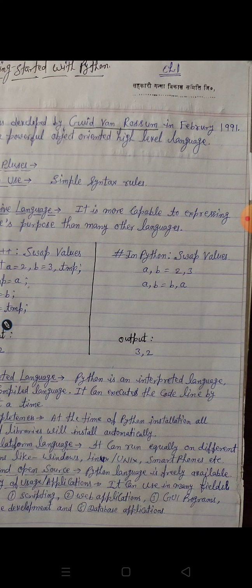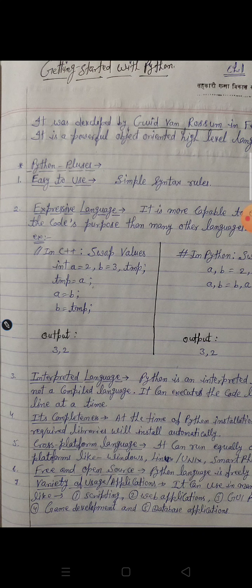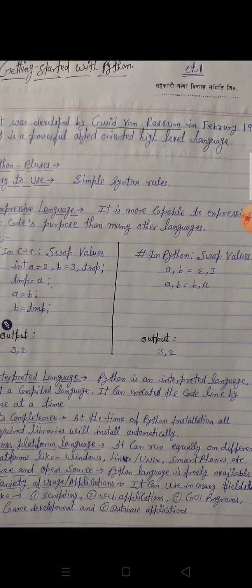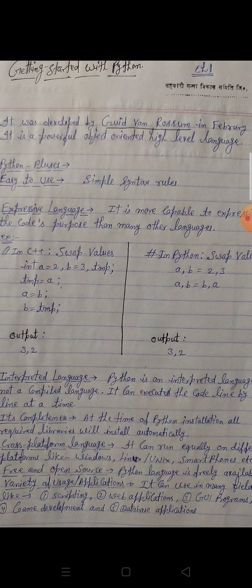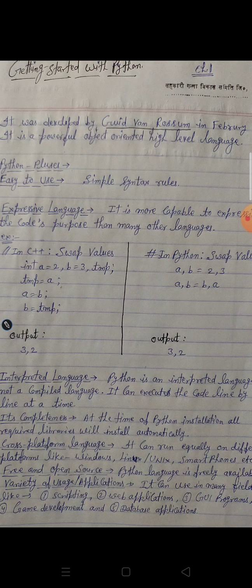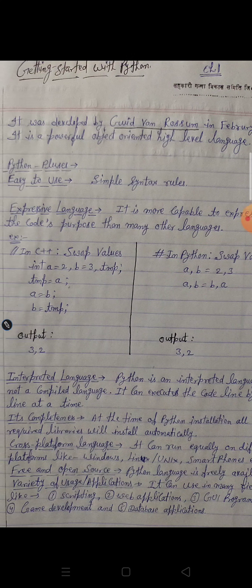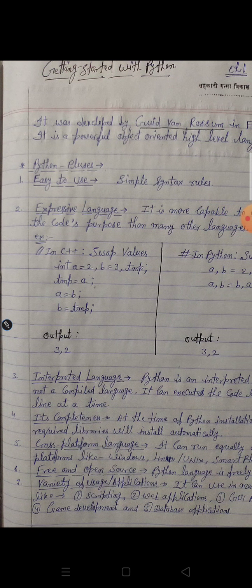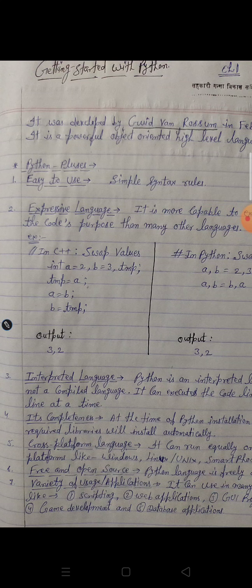It can execute the code line by line at a time. Like the example given, the first line is a comma b equals 2 comma 3, and the second line is a comma b equals b comma a. So the first line and the second line run line-wise. It means the errors can be found line-wise. It is easier for people to find the errors. It executes the code line by line at a time. Okay, thank you.